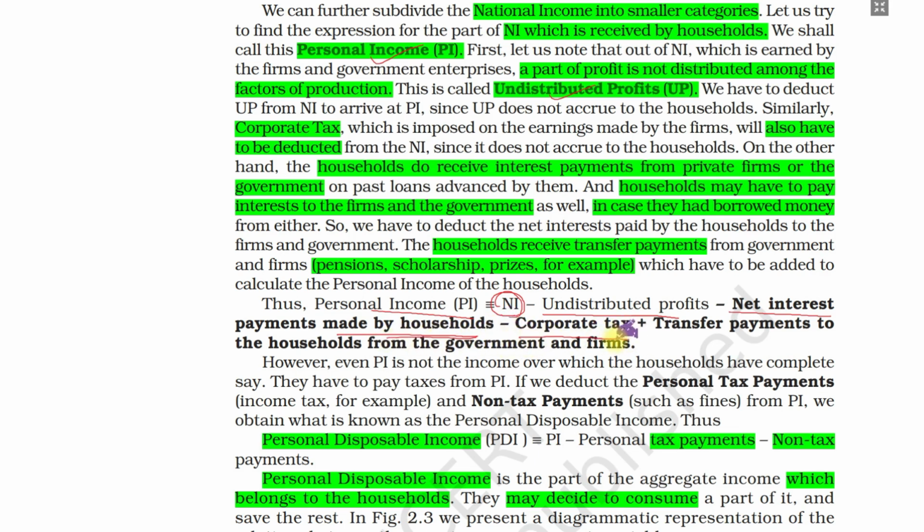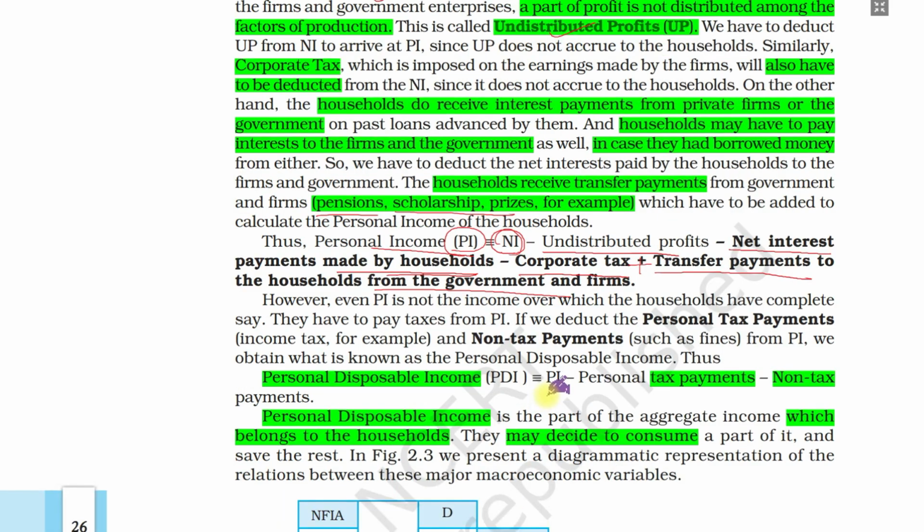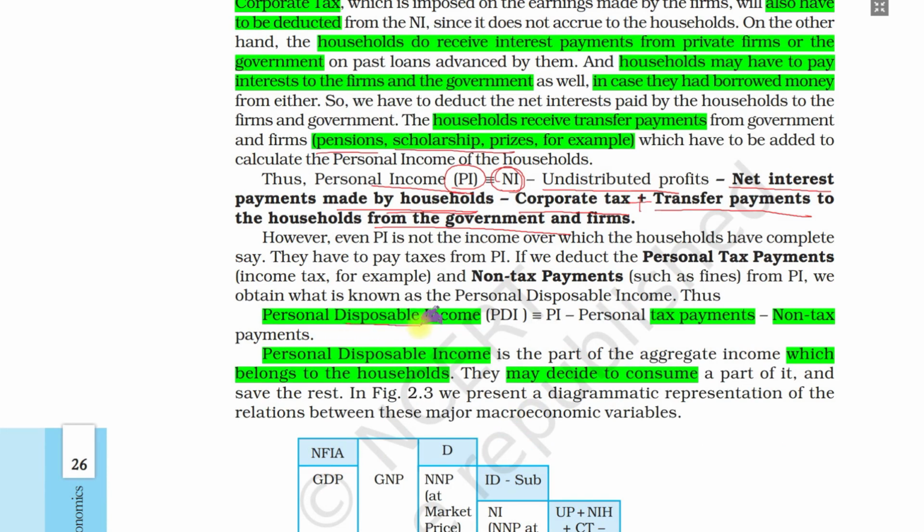Corporate taxes, taxes imposed on the firms. Transfer payments to the household from the government and firms. Transfer payments are received like subsidies, scholarships, pensions. So if we do this calculation, subtract all these things and include the transfer payments, we get the personal income of a household. This is just personal disposable income. Disposable means how much you can spend, which belongs to you and which you can spend on whatever things you want.